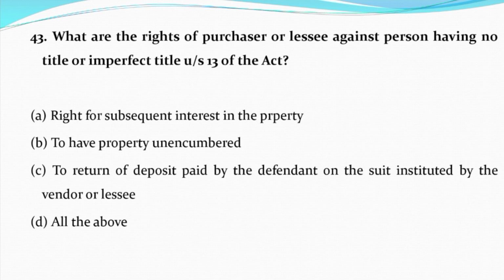Now question number 43. What are the rights of purchaser or lessee against the person having no title or imperfect title under section 13 of the Act? Option A, right for subsequent interest in the property. Option B, to have property unencumbered. Option C, to return the deposit paid by the defendant on the suit instituted by the vendor or lessee. Option D, all of the above. And the correct answer is option D, all of the above.